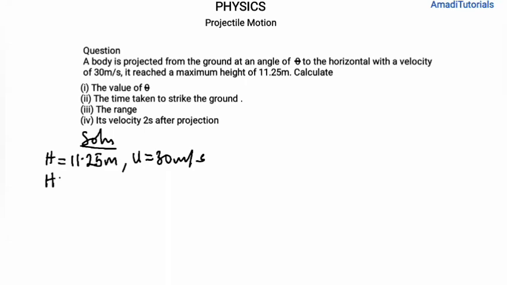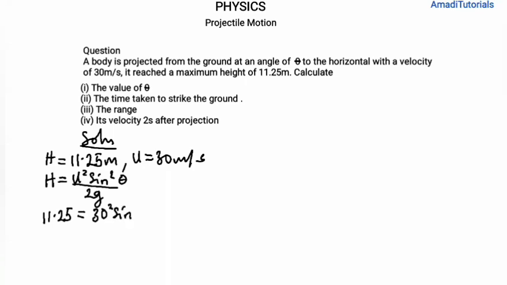So the formula for maximum height for an incline projection is u squared sine squared theta over 2g. So you see, we have u, we have g, we have h. It's only theta that we do not know. So with one unknown, we can find that one unknown using the rest. So what we need now is substitution. So let's substitute. Our h is 11.25 equals, our u is 30, so that will be 30 raised to the power of 2 sine squared theta.